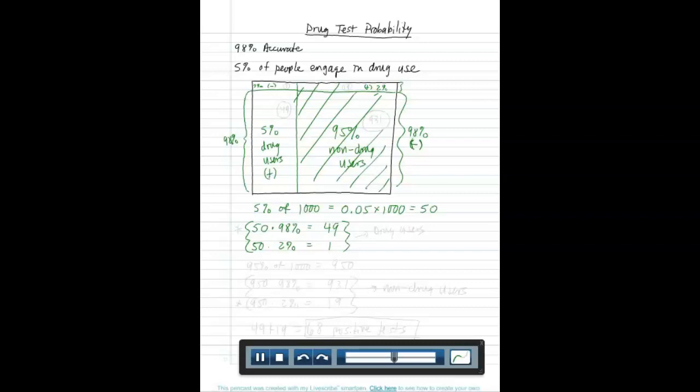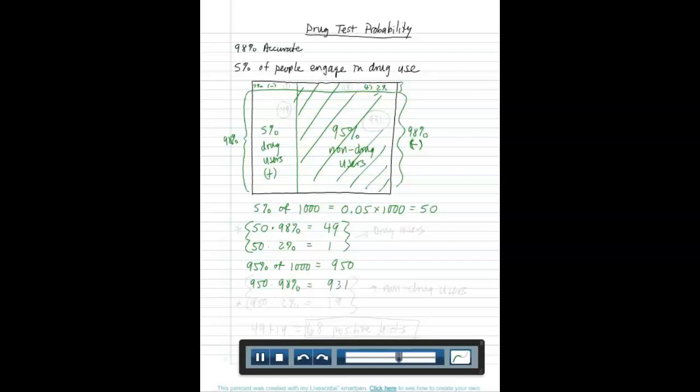So again, just putting some numbers to it, on that right side, that shaded side, 95% of the bazillion, or let's just say 1,000 people, that would be 950 people who do not use drugs. And of those 950 people, 98% of the time, it'll come out the way it should. They'll come out negative. So 0.98 times 950 gives you 931.